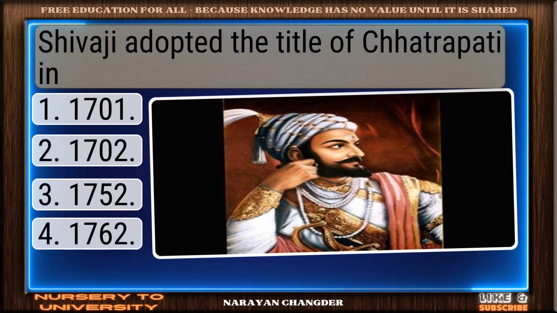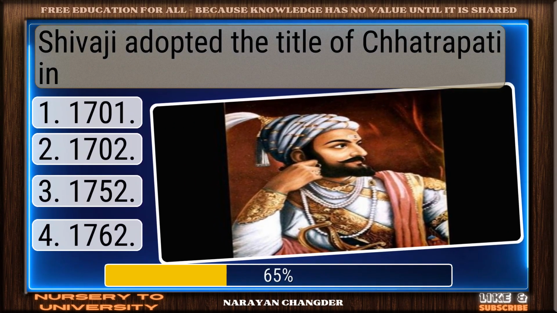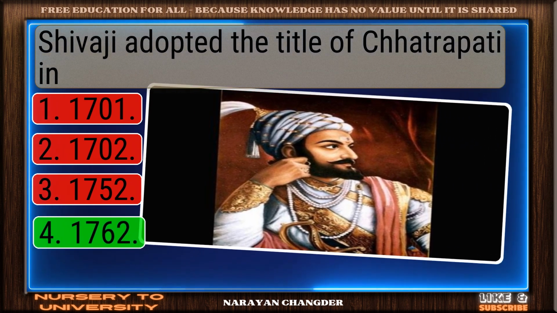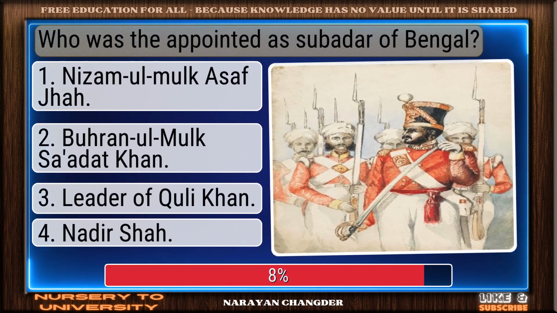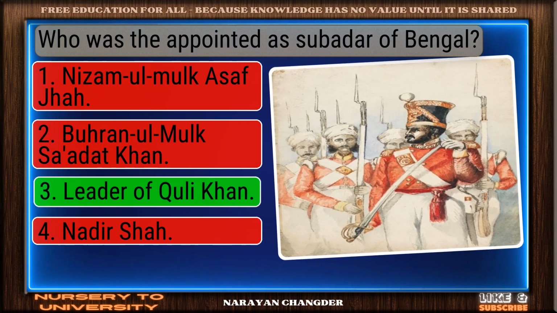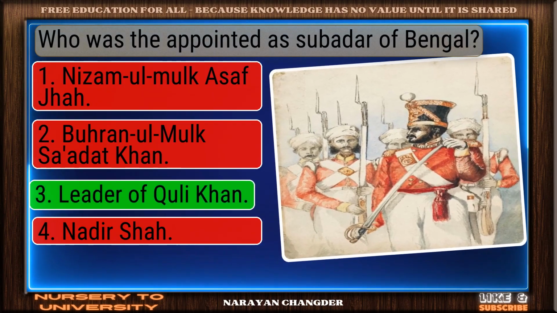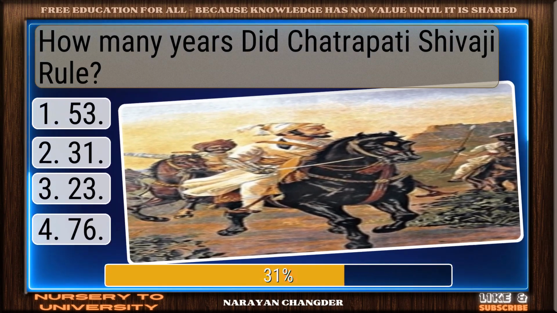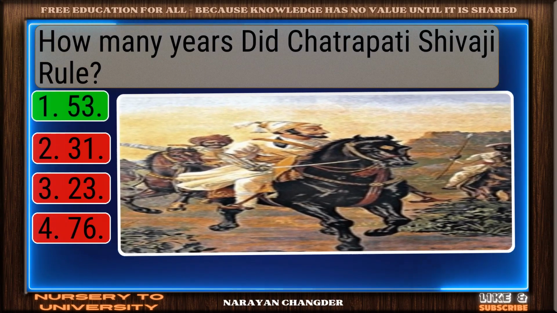Shivaji adopted the title of Chhatrapati in. You chose 1762 and it is correct. Who was the appointed as Subadar of Bengal? Exactly. Leader of Quli Khan makes sense, and it is right choice. How many years did Chhatrapati Shivaji rule? Well reasoned. 53 is the correct choice.